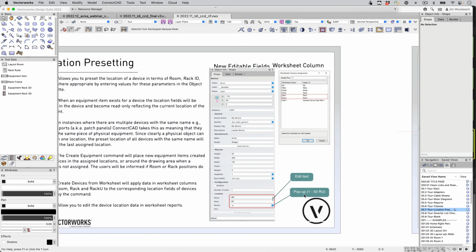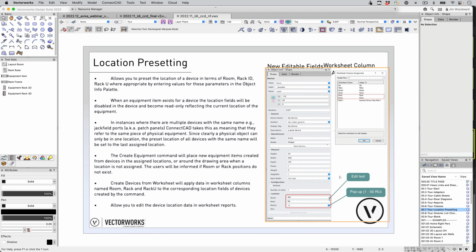Location presetting, where in the object info palette we now have the ability from the schematic layer to preset these locations in the 3D layout in the rack elevations, where we select the room, the rack, and then we'll get a drop-down menu for which rack unit.